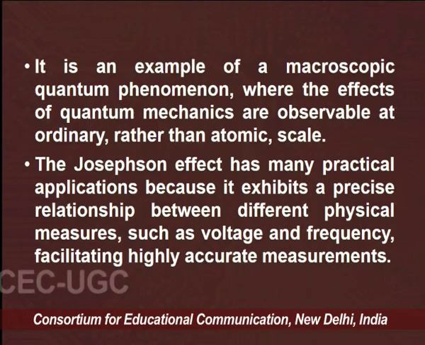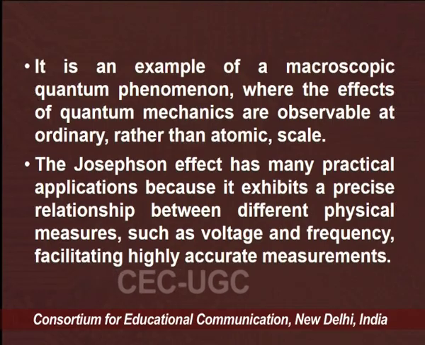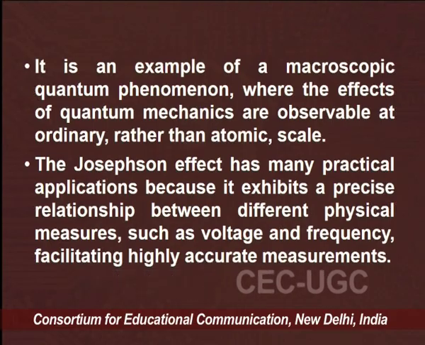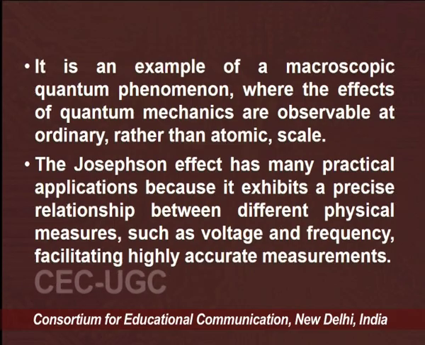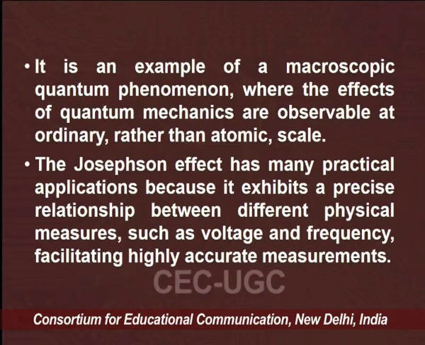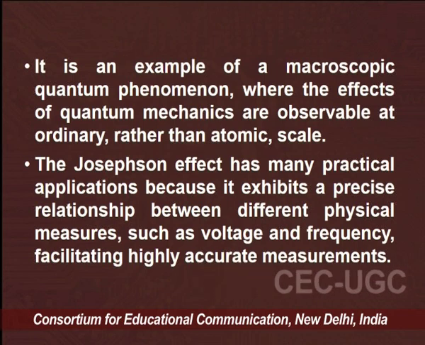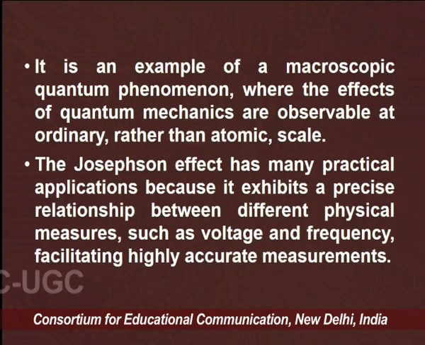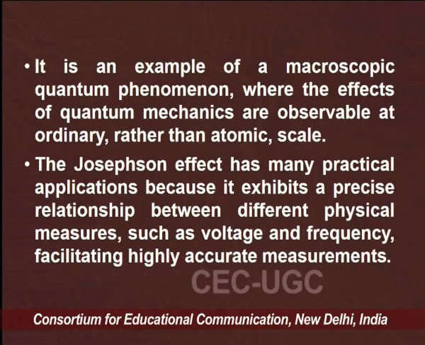The Josephson effect has many practical applications because it exhibits a precise relationship between different physical quantities like voltage and frequency, which is a highly accurate measurement that we can get through the Josephson junction.